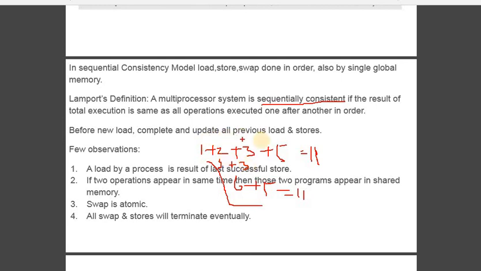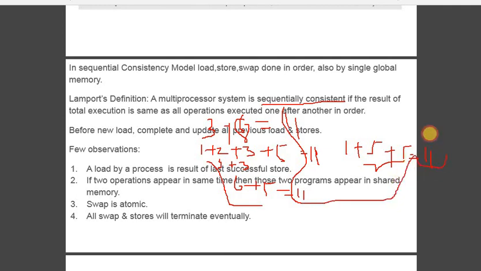Even though the operations are of equal priority, I have not done it like this. I have another way. 1 plus 2 is 3, and on another side 5 plus 3 is 8, 11 is the answer. Or I can do it like this also. 1 I can keep as it is. 2 plus 3 is 5. Next, this is a 5. So this answer will give me 11. Any of the options I have, what is the final definite thing for all? All results are 11, that is for sure.